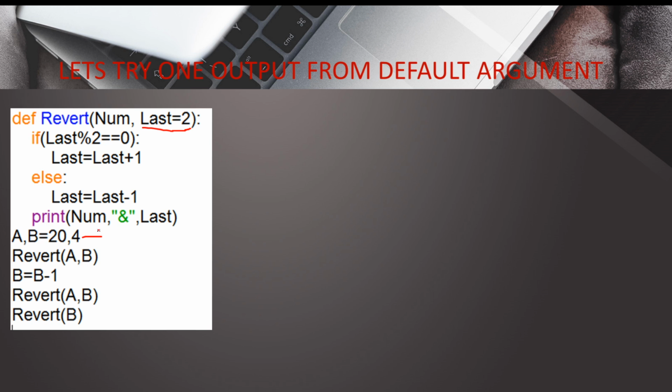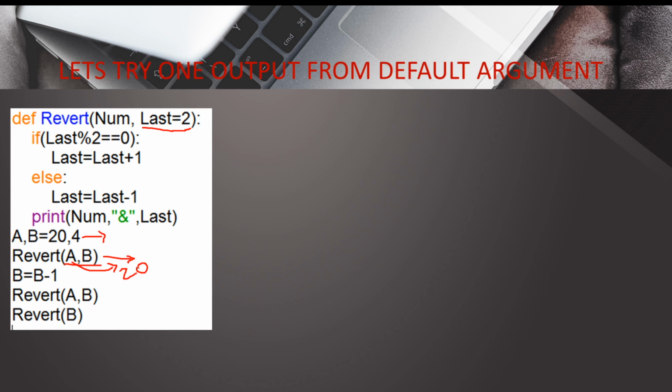First a will point to 20, b will point to 40. Then we have called the function. This is the first calling of the function. Here you can see that two variables are passed, a and b. So a is assigned to num, and a and num both will point to value 20.